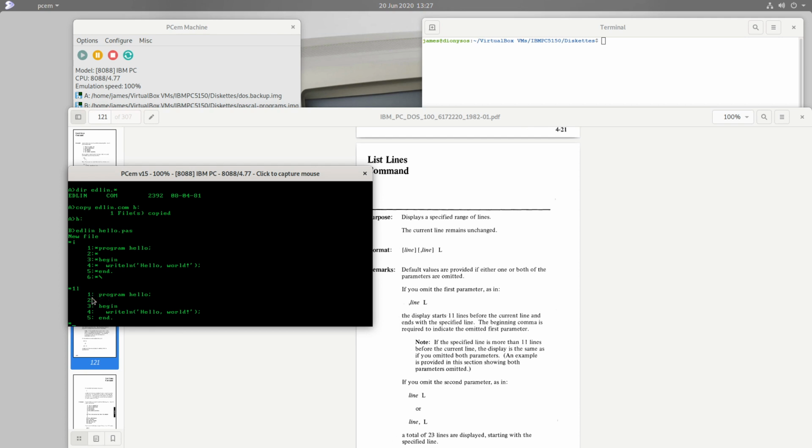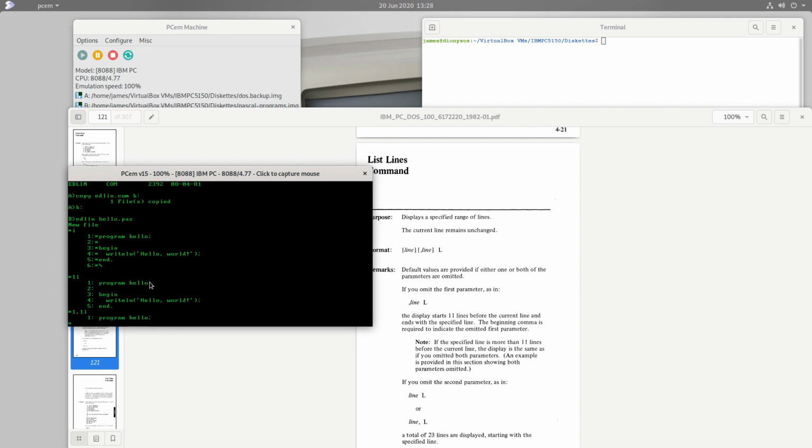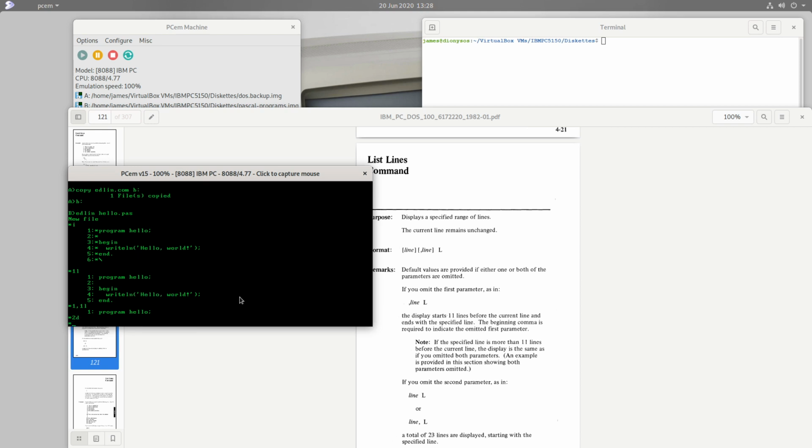For example, supposing I only wanted the first line, well, I could go 1,1 list, and that'll just show me the first line. I can also edit lines. Or I can delete a line. For example, this blank line, maybe I don't want it. So then I can write 2 followed by a D, and that will delete the line.